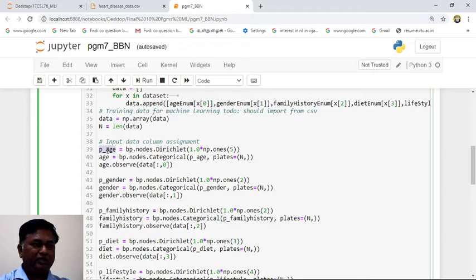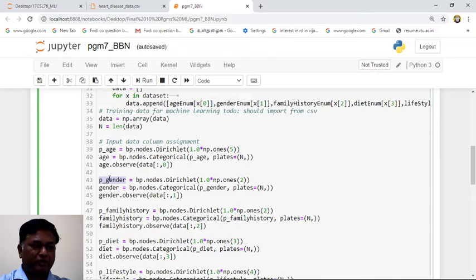So how many age categories do we have? We have 5 different categories: super senior, senior, middle age, teen, like that we have 5 categories. So that distribution is created here. Age is a node. This is the probability table P(age), the probability of age for all these 5 different categories, and here we are creating the categorical node based on our size n. And we observe, that is, the inference is formed here for age.